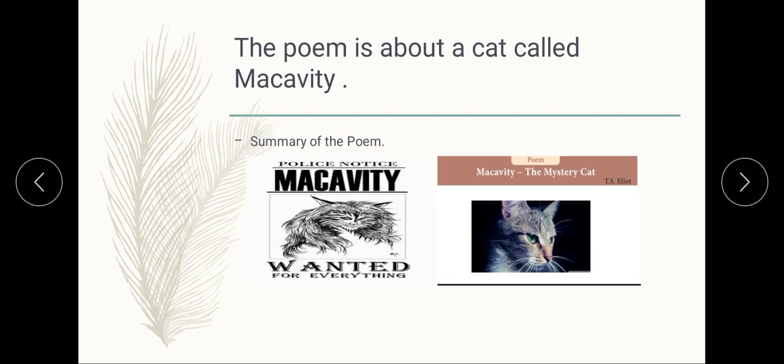And what else have we understood about this poem? What is the poem Macavity the Mystery Cat about? We have understood that. Is Macavity real? You may ask me this question, as I have already told you that it is a fictional character. Now let us understand the summary of this poem.